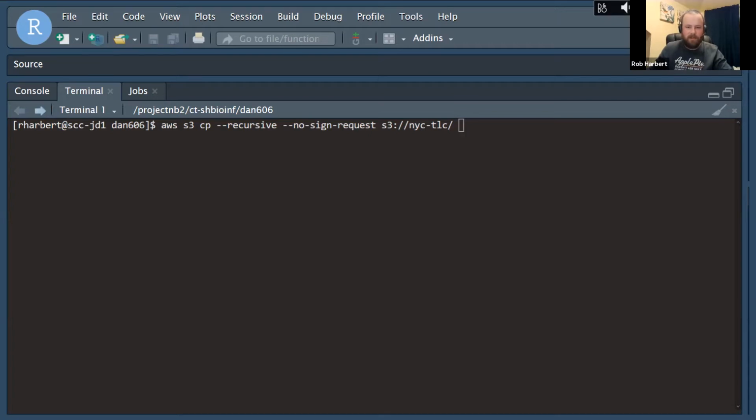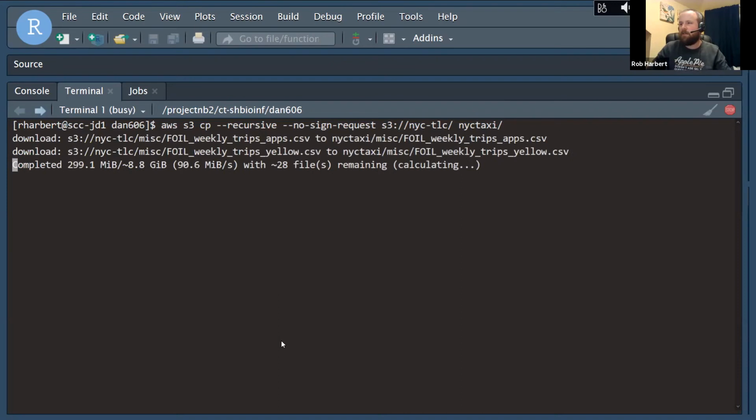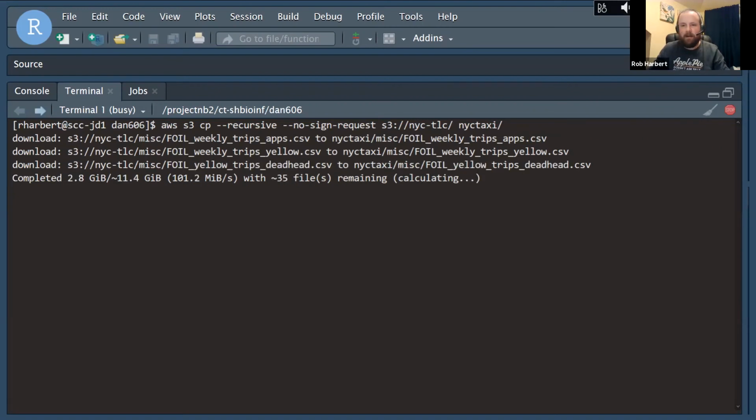And so we're going to have to say, after S3 NYC TLC, space and define where we want this to go. So we're going to put this in a new folder that we just made called NYC Taxi. And we're going to put it there. All right, and we run that, and it's downloading. It'll be at this a little while, so I'm going to cut off the video, and we will follow this up later with some analysis of these data. But that's pretty much it. I'll let you know how it goes.